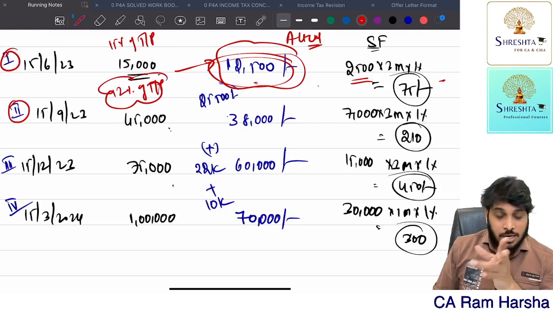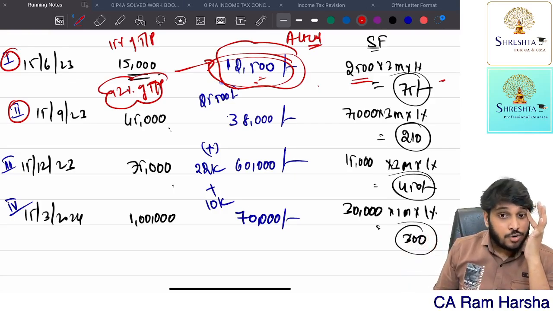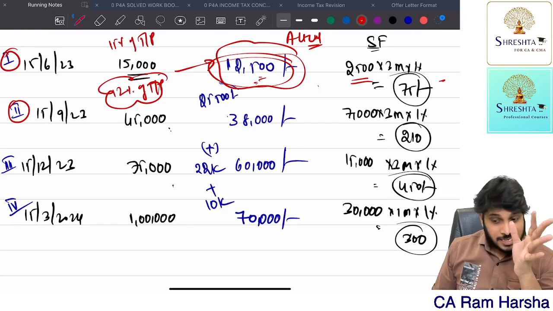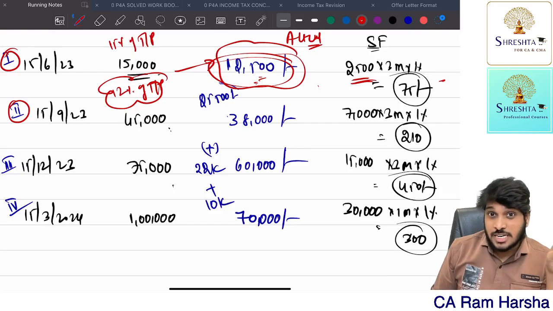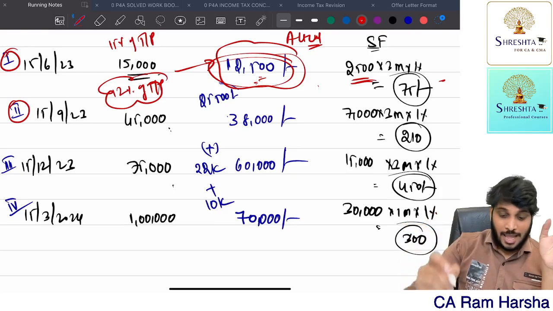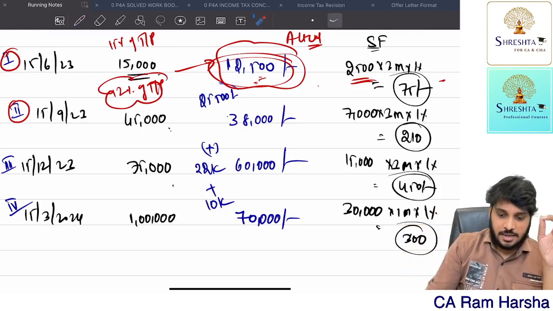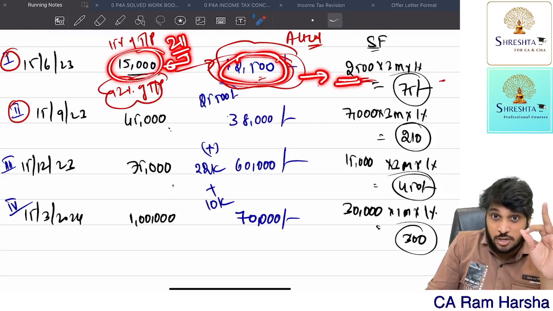Sorry, 12,000. But I paid 12.5, sir. I paid more than 12. Okay, you paid more than 12%. Yes, but still there is a shortfall because you are supposed to pay how much originally as per the law, 15%. But you paid at least how much? 12. As per section 211, this is the amount of installment. Since you paid 12.5, 234C interest is applicable on the 2,500 shortfall.